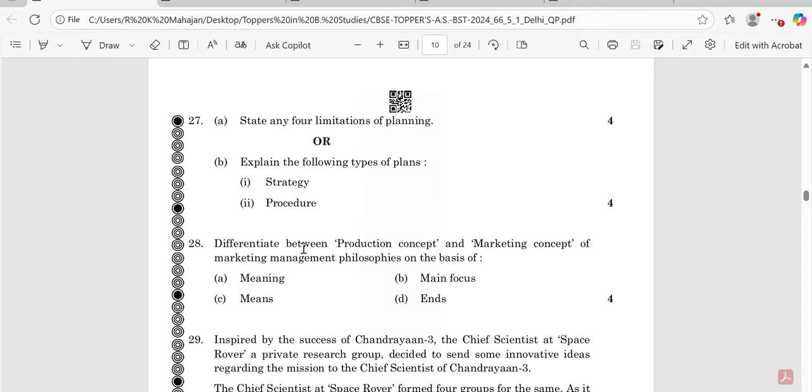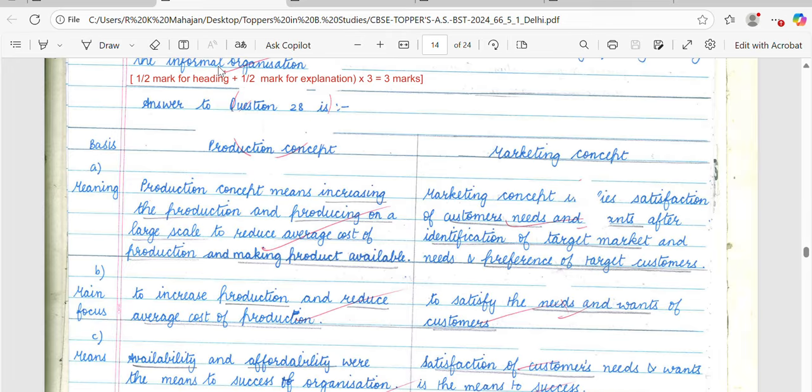I would like to suggest how you should explain any answer that is based on differentiation or similarities. Any question based on similarities and differences should always be explained in tabular form. Here you must draw 3 columns. The first column, a thin, narrow column, is only for writing the basis. The second and third columns are for differentiating the concepts.